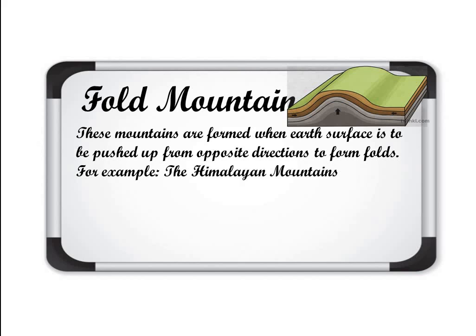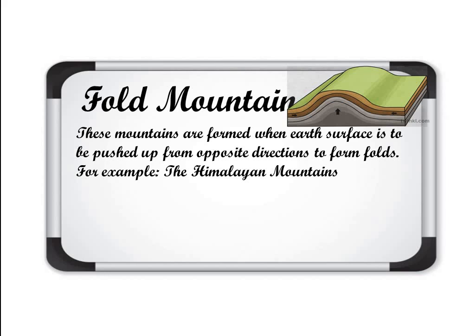Here in the picture also you can see that from two opposite directions the forces are coming, and due to those forces the land in between is going up, or getting folded. Clear? So in this way these fold mountains are formed. You can do one activity on your own also.